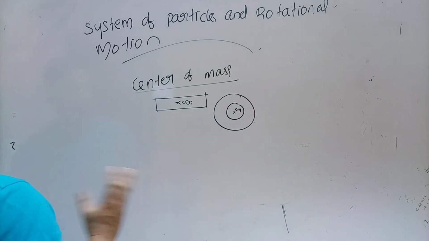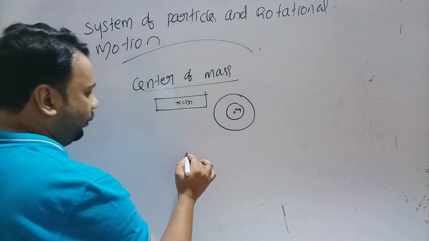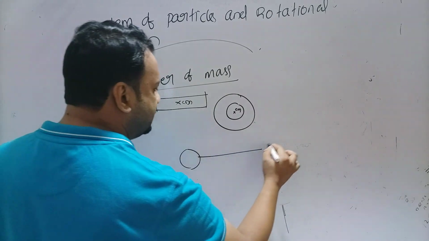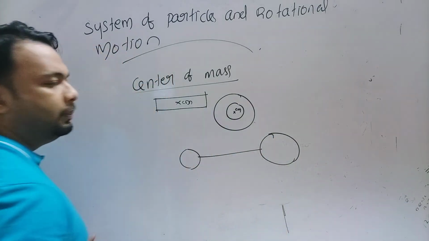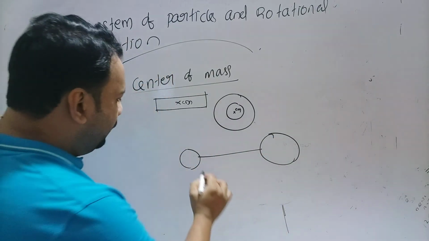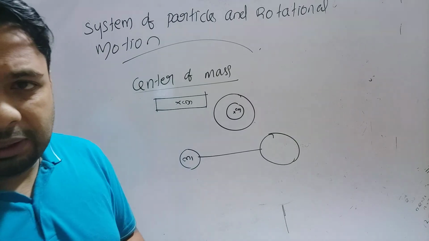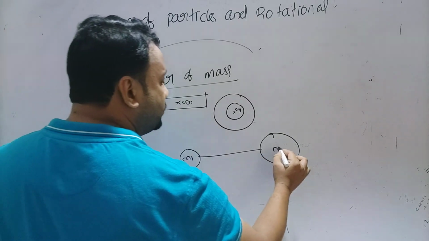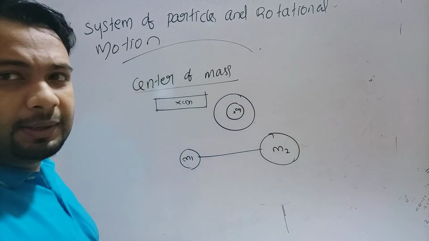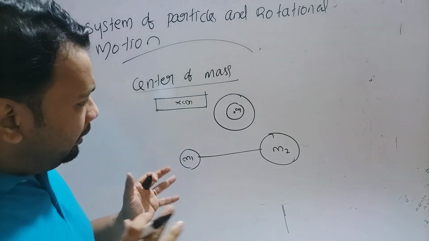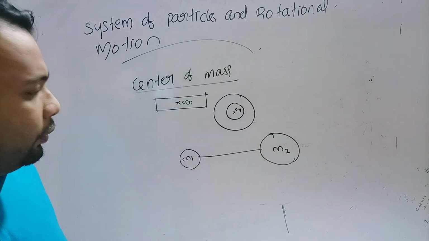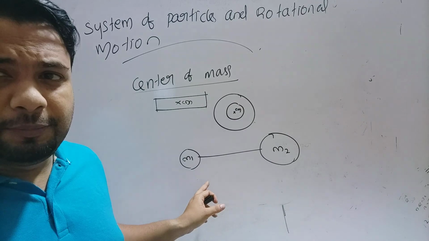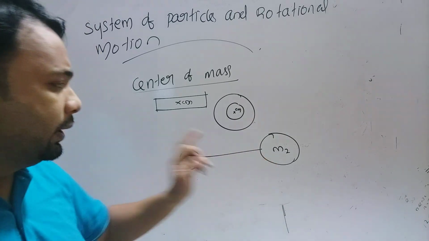Then, in the case of a body having different mass distribution. Here M1 is a small body, and M2 is a comparatively bigger body. Where is the center of mass of the system concentrated: near M1, near M2, or at the center?